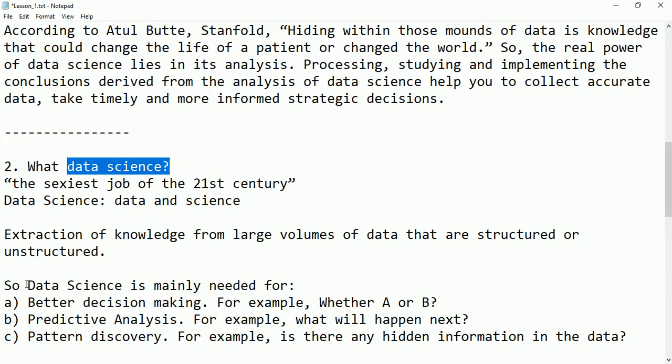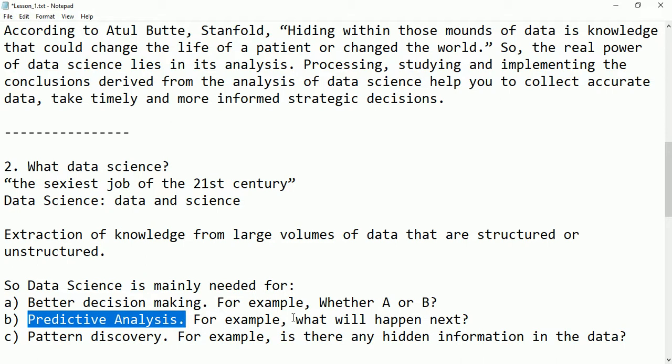So data science is mainly needed for better decision making. For example, whether A or B needs a decision, so data science helps us take a better decision. Predictive analysis, for example, what will happen next?